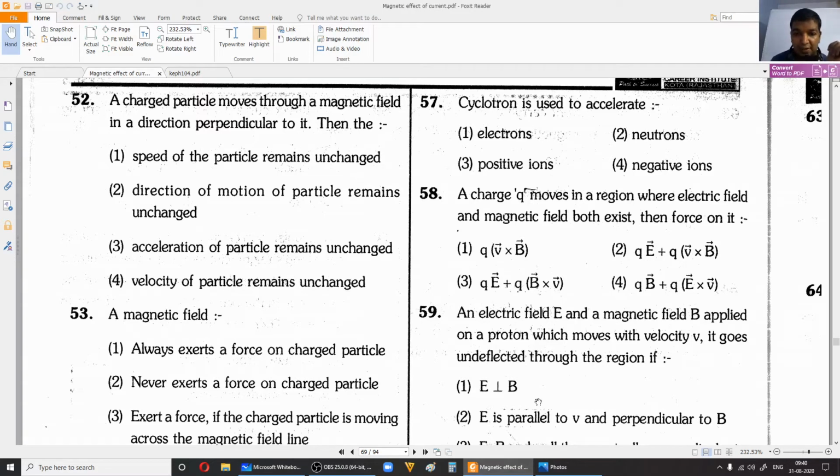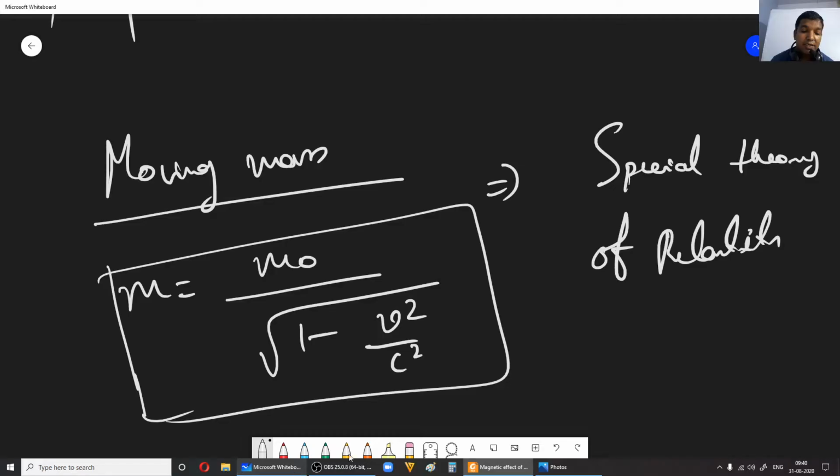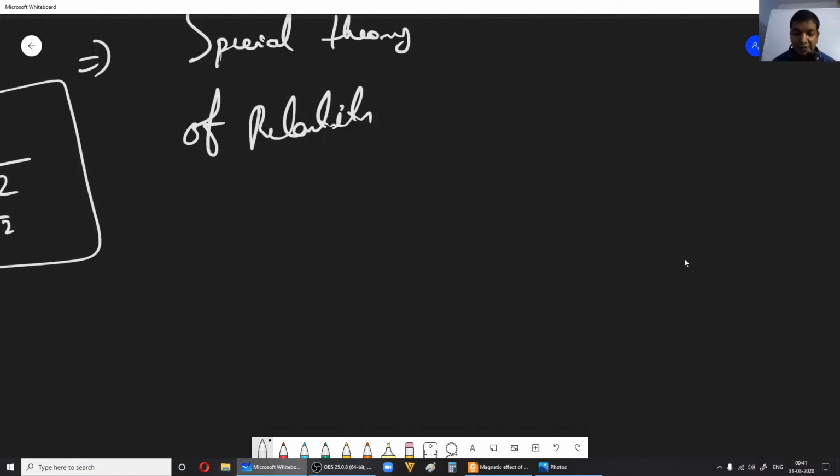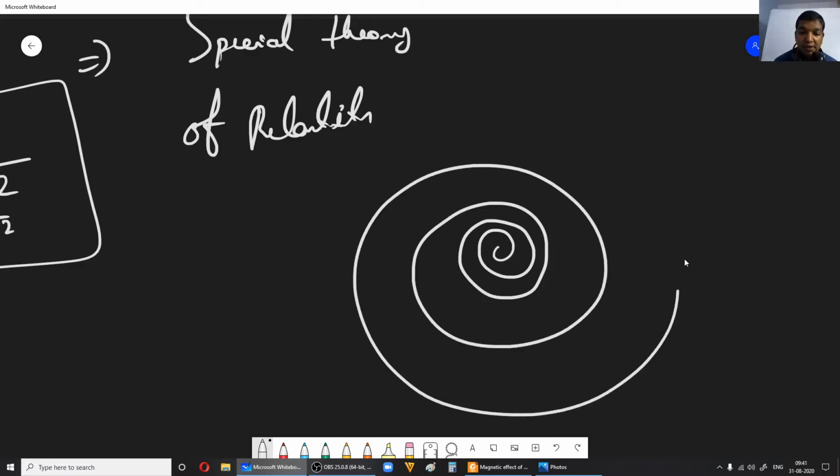Therefore, somewhere in the journey, assume that you are accelerating an electron in a cyclotron, or negative ions also, because the mass of negative ions and electrons will be much less compared to the positive ions. Somewhere in the journey, this electron will come out of that frequency. If you consider protons, positive ions, whatever be their velocity, this is the path taken by the charged particle in the cyclotron.